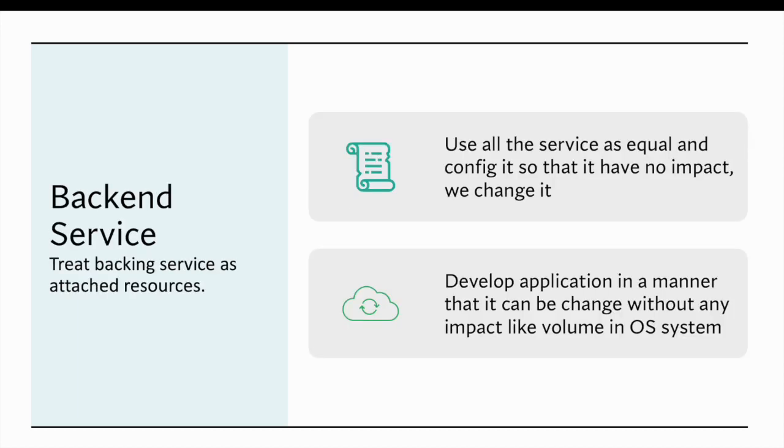Now comes the backend services. Backend services should be treated as attached resources. What exactly it means is that on your computer, when we boot, we can add a volume. The volume can be a local volume, a disk or a hard drive in your local machine, or a network file share. We can mount it easily and it does not change the behavior. Similarly, when we're building services, we should have the same mindset.